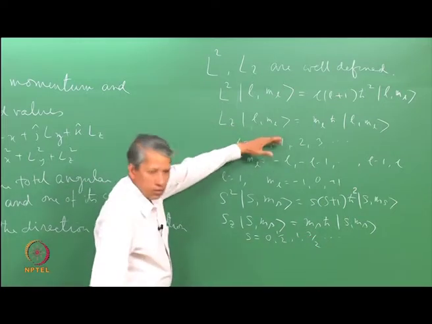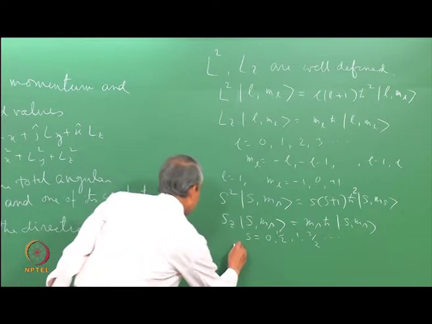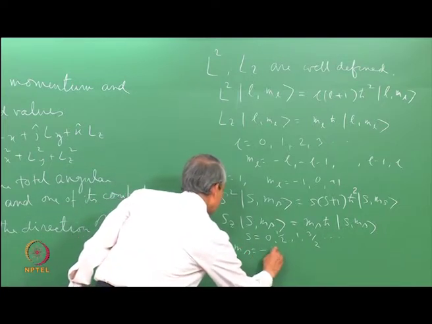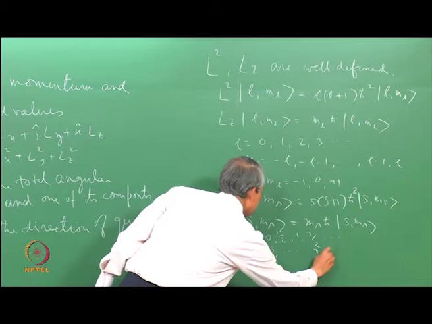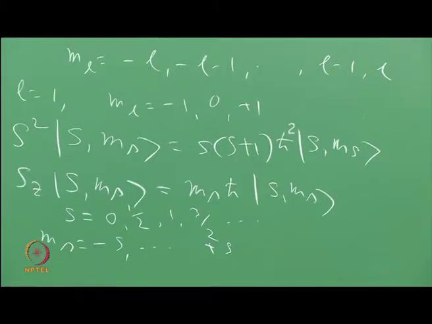On the other hand, for L this will be strictly integral values. Ms similarly changes from minus S to plus S in steps of 1.